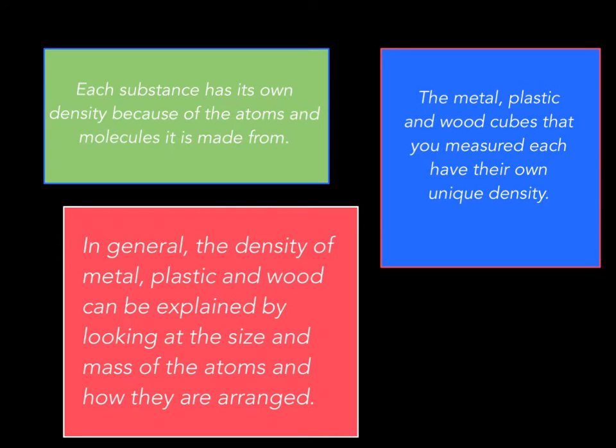Each substance has its own density because of the atoms and molecules it's made from. The metal, plastic, and wood cubes that you measured each have their own unique density. In general, the density of metal, plastic, and wood can be explained by looking at the size and mass of the atoms and how they are arranged.